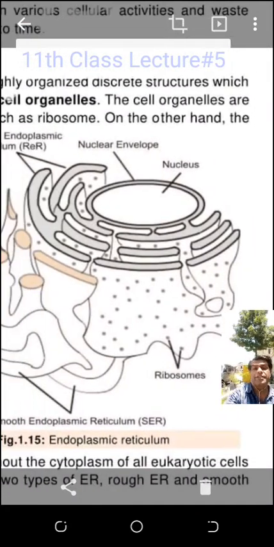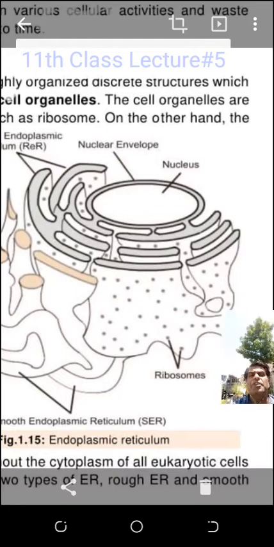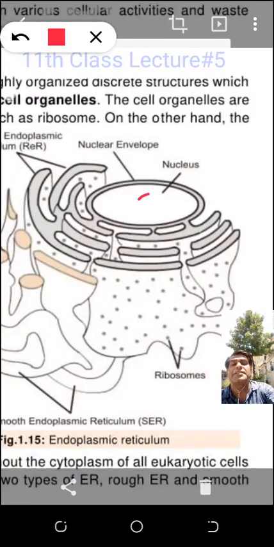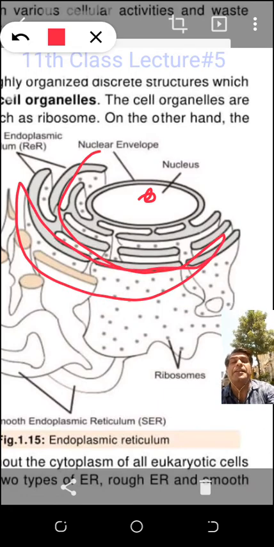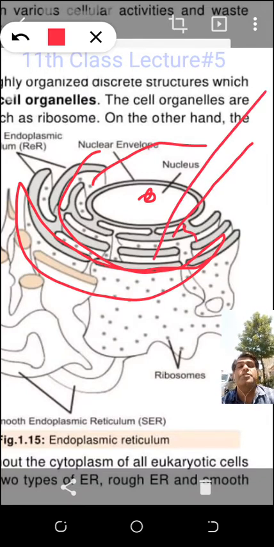Now important: you are watching, students, the endoplasmic reticulum. This is a world of the cell. You have seen the nucleus, the gap inside, exactly at the center. This is the nucleus. Now go back to the tubes. These are the tubes. In red color I am highlighting, and there are some dots present. Did you see some dots here? One dot, another dot. These small dots are ribosomes.